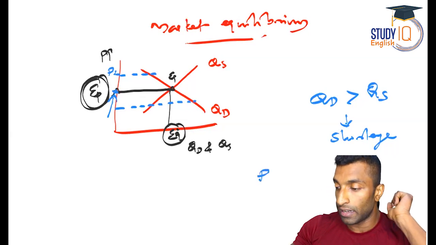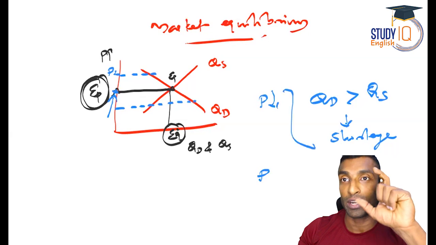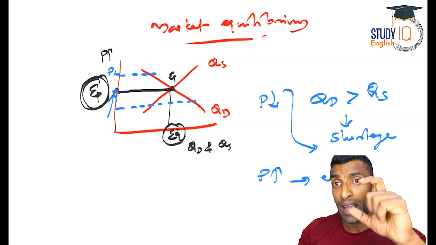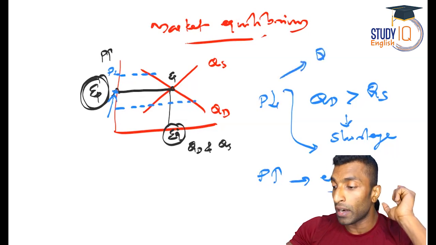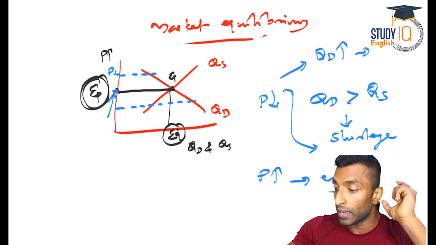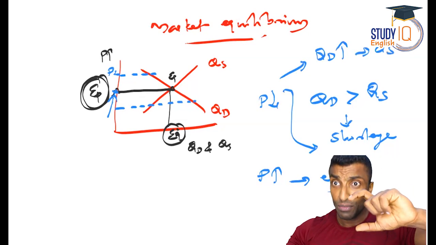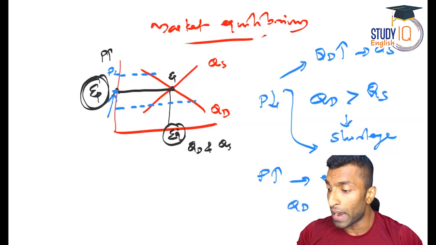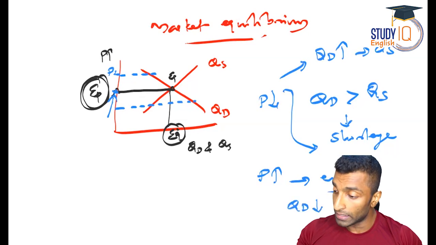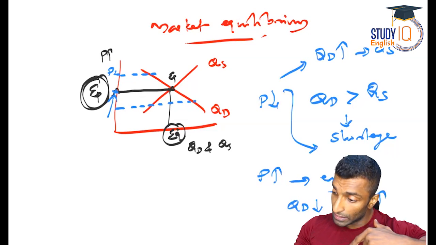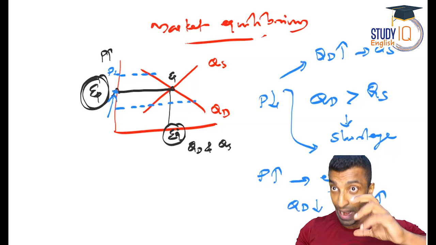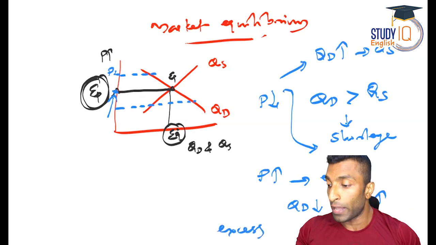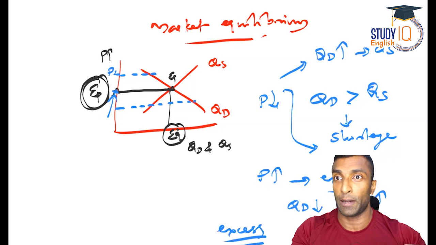So if price decreases, there will be shortage. If price increases, there will be excess. Why? Because if price decreases, quantity demanded increases and quantity supplied decreases, so demand will be more than supply. If price increases, quantity demanded decreases and quantity supplied increases, so quantity supplied is more than quantity demanded. That means excess goods are available in the market, which means unsold goods.